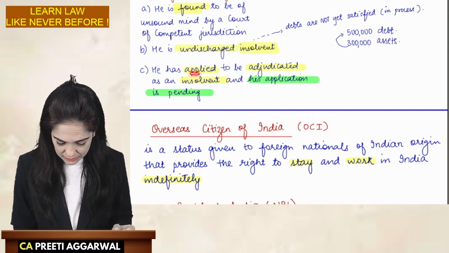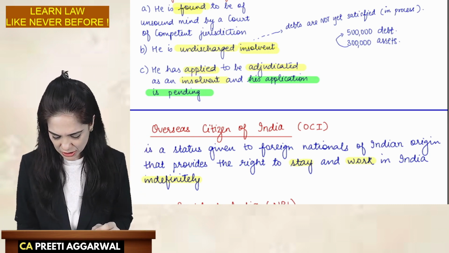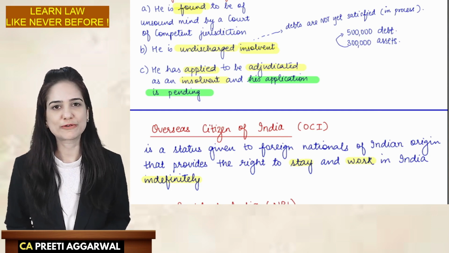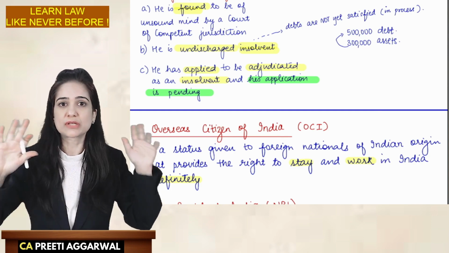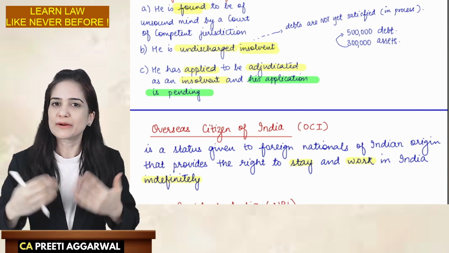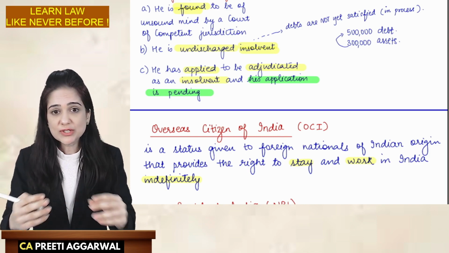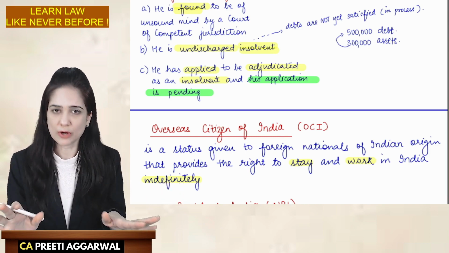A person has applied to be adjudged as an insolvent, but his application is still pending in the court of law. You cannot declare yourself to be insolvent. Listen, everyone, from tomorrow I am insolvent. You need to apply to the court. The court will judge you. They will declare you as an insolvent. And once you are declared insolvent, then you cannot contract.